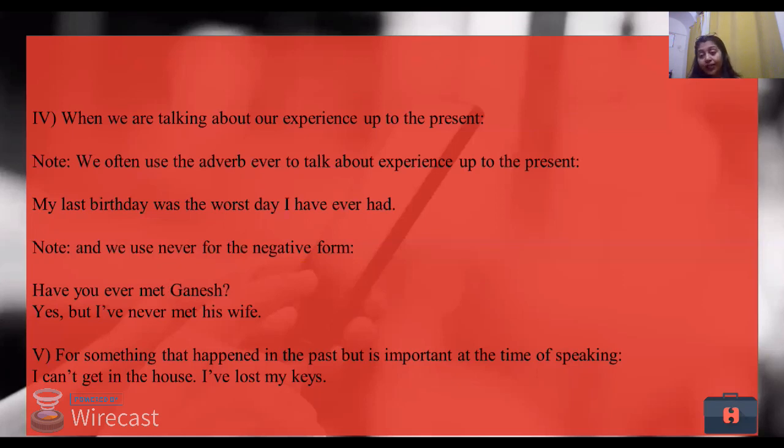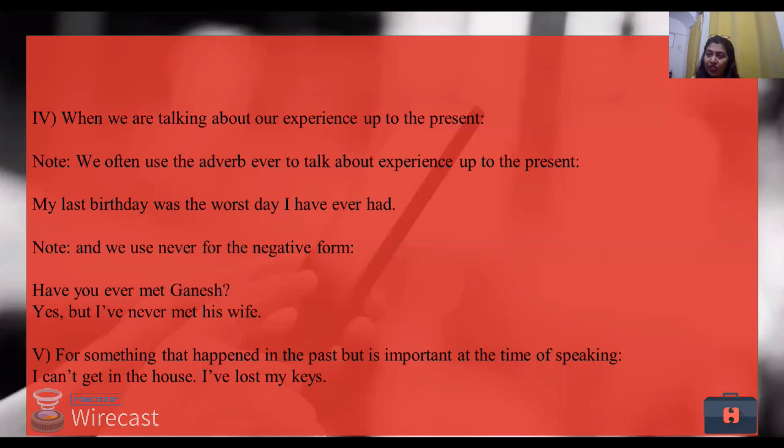I've lost my keys. Now we have two actions. One is he is not able to get into the house. The other one is lost keys. Now, if we look at the chronological order also, the second action that comes here happened before the first action. He has lost his key and that is the reason he is not able to enter the house, right? So the losing of the key has happened earlier, but the effect is still now. What is the effect? That he is not able to enter the house.